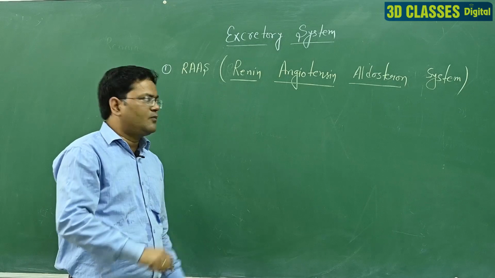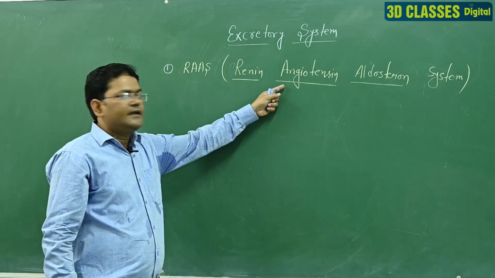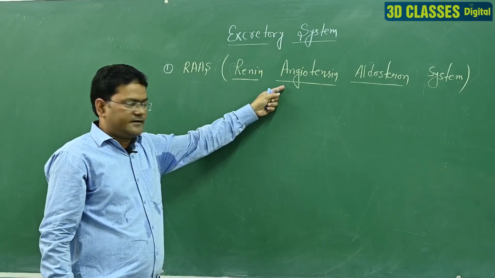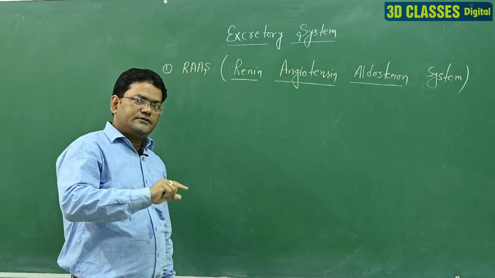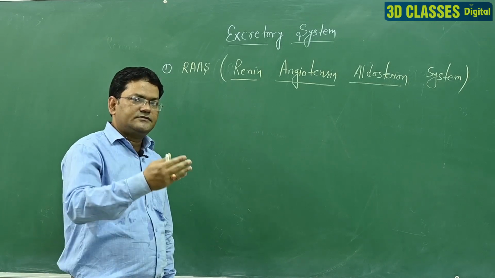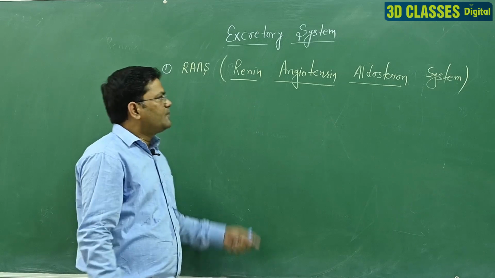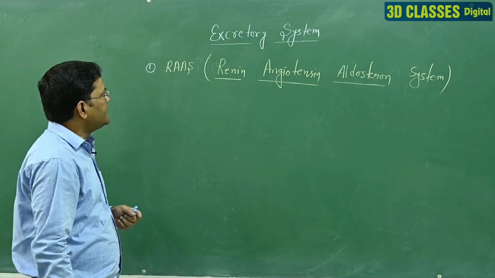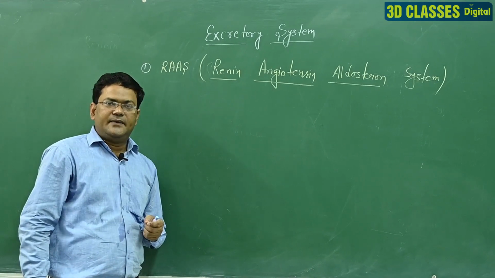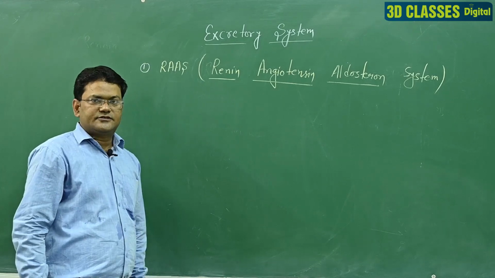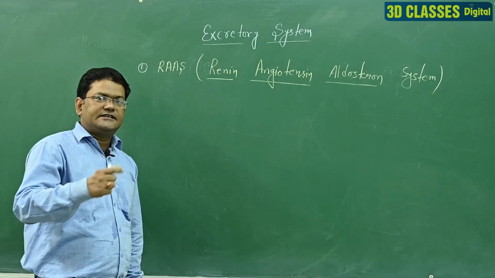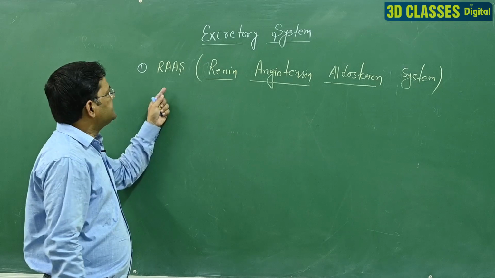The previous form of angiotensin is known as angiotensinogen, because angiotensinogen is converted into angiotensin first, and then angiotensin second. Now we explain the process. At what time is RAS activated? When we are thirsty and the water level is very low in our body, at that time RAS is activated.